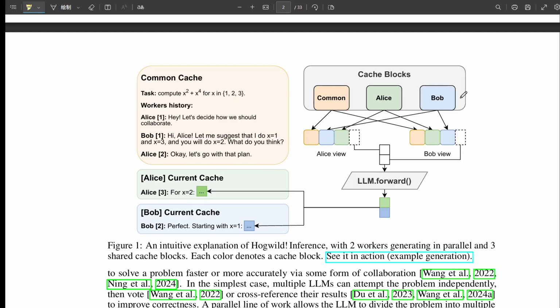And where do they see this going? Future work? Lots of interesting directions. Obvious one is fine-tuning models specifically for this kind of shared memory collaborative environment. That might really boost performance, especially for smaller models. Training them to be better teammates. Right. Also combining Hogwild with other parallel techniques like speculative decoding. And then there are more exploratory ideas like using the shared memory concept, not just between LLMs, but maybe for asynchronous collaboration between a human and an AI. Whoa. Or even letting LLMs interact with tools or a file system through a shared memory interface. That human-AI shared workspace idea, that feels like a big leap, but this research definitely makes it seem less like science fiction. It certainly opens up the design space.